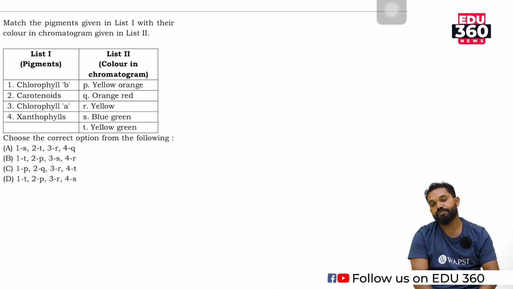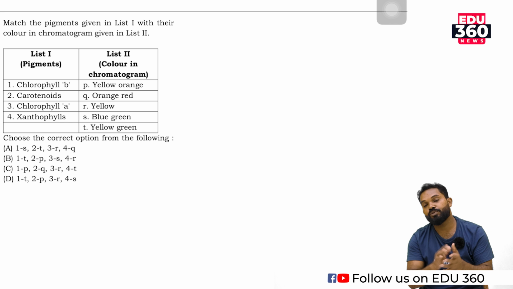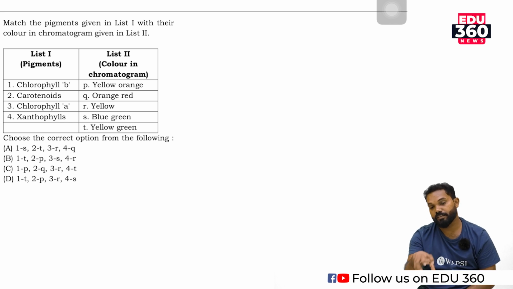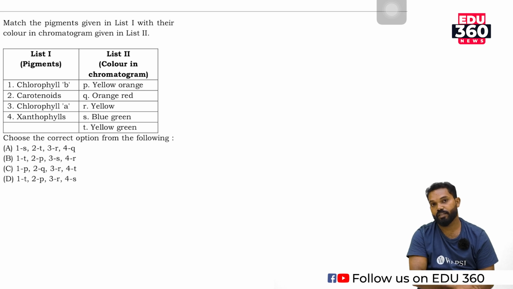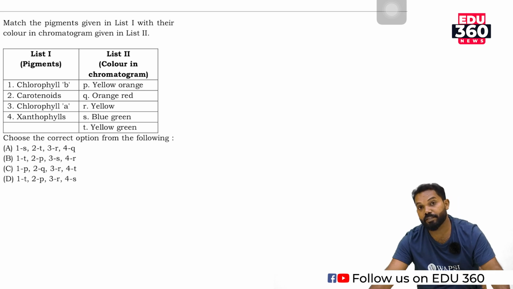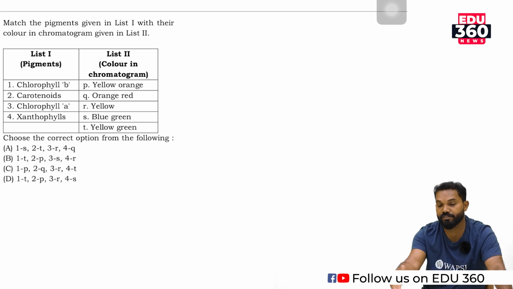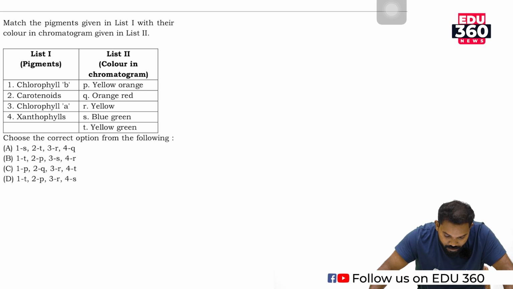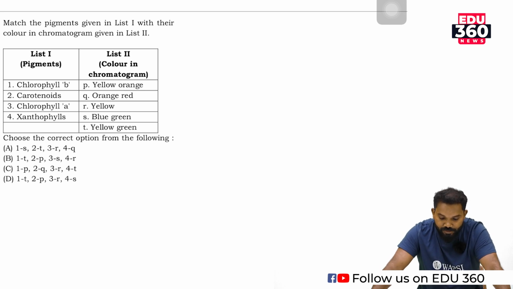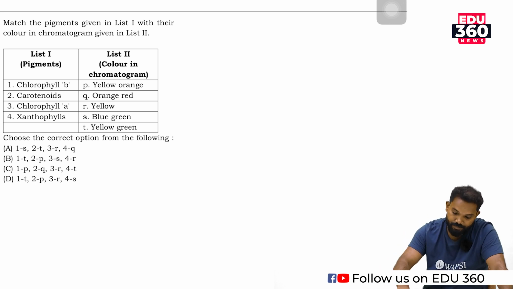The color of a leaf, the color of a flower, etc., is due to some pigment, which gives a definite color. It is because of the presence of this coloring substance. The first pigment is chlorophyll B, then carotenoids, chlorophyll A, xanthophylls.